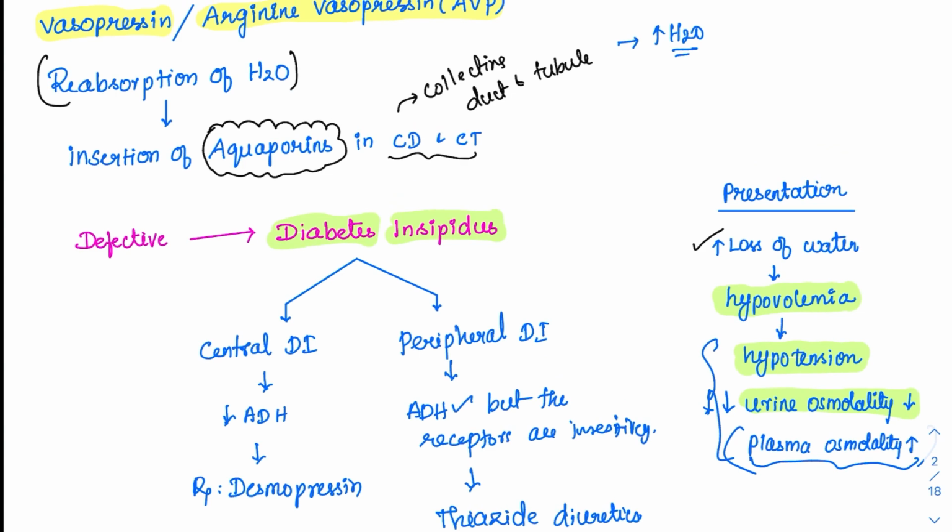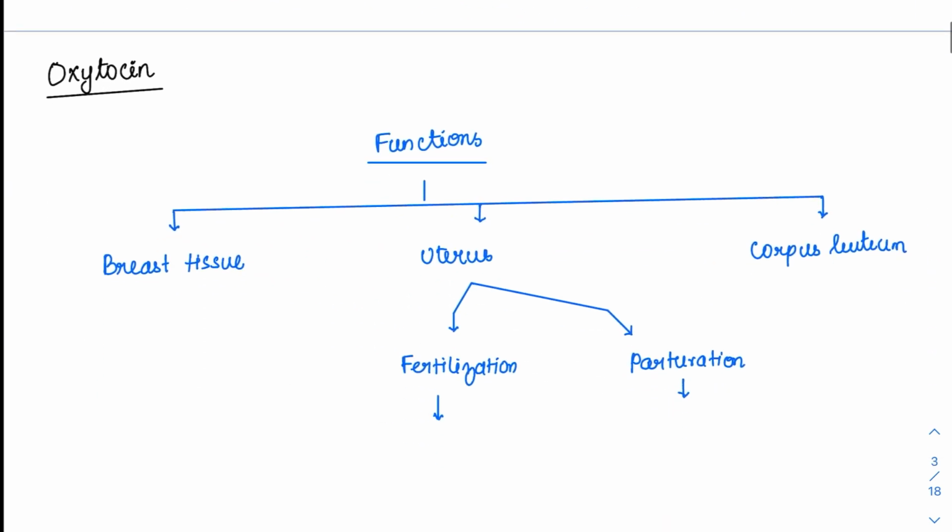Now coming to the second hormone which is produced by the hypothalamus, that is oxytocin. Oxytocin is a very famous hormone. All of us know its functions. First, what it does in the breast tissue, what it does in the uterus, and what it does in the corpus luteum. It acts in three places.